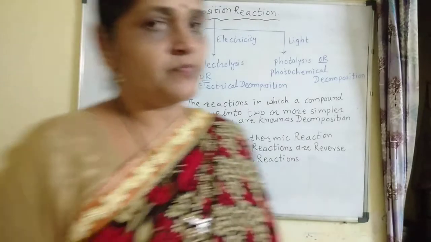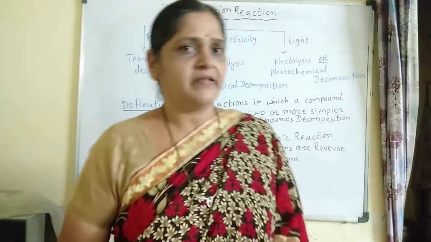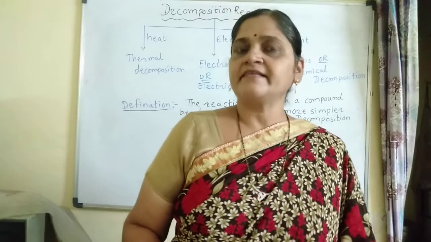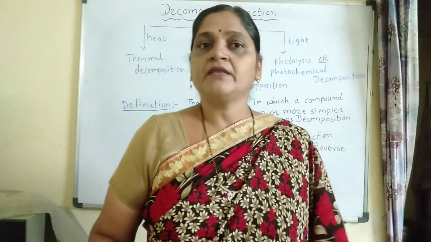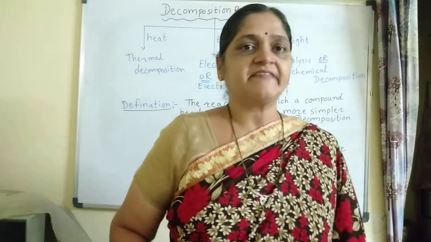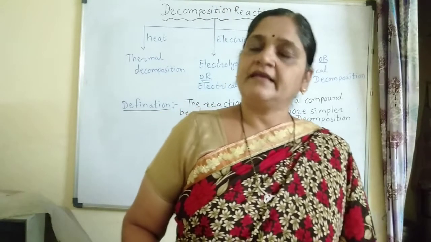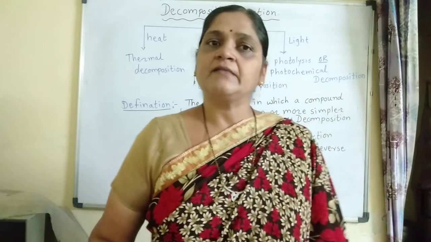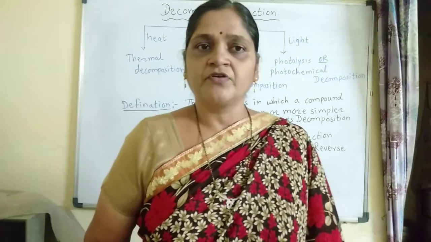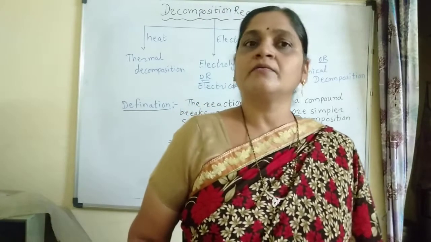Now we will see the next point, that decomposition reactions are the reverse of combination reactions. Why is it so? You all know the definition of combination reaction. The combination reactions take place when two or more substances combine to form a single product. And here in a decomposition reaction, a single reactant will decompose to produce two or more products.